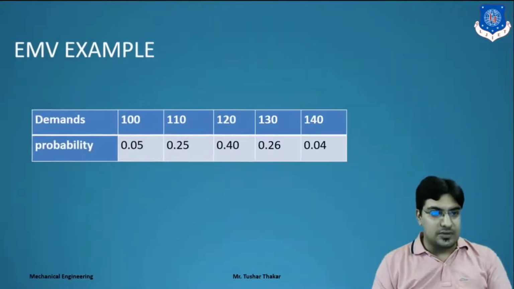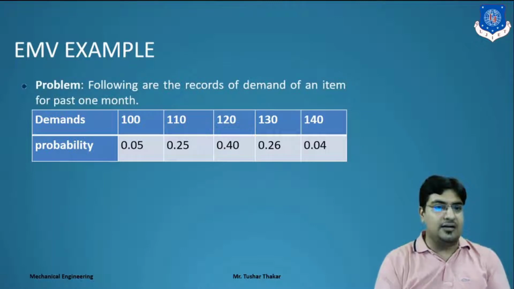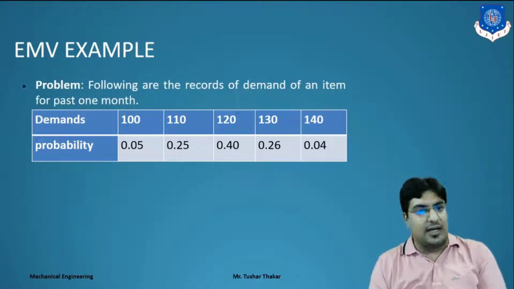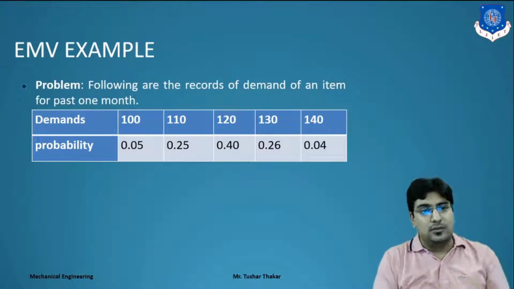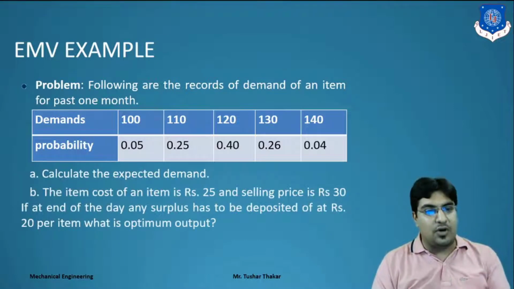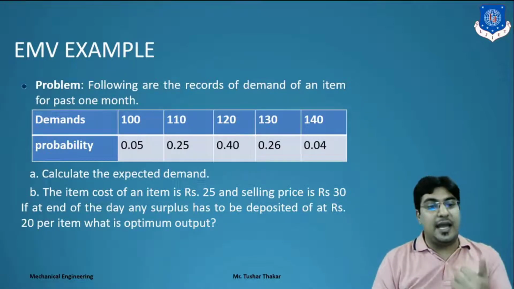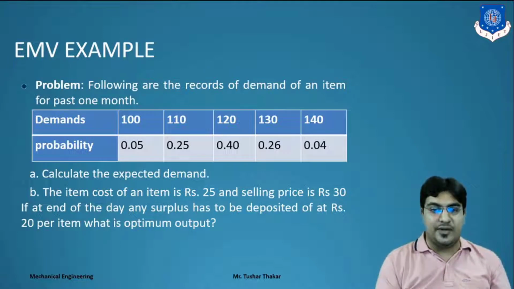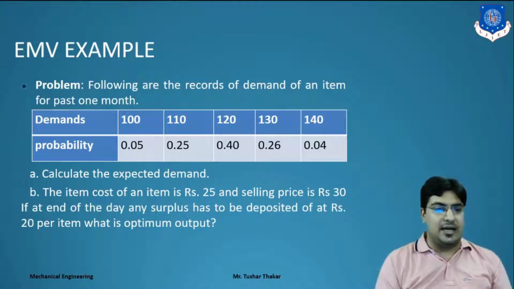Clear? So let's take one example. Here one example is given. They have demands and probabilities. Now they have to decide, based on the demand, how much production there will be. We have to calculate the expected demand. The cost of an item is 25 rupees and the selling price is 30 rupees. If at the end of the day any surplus has to be disposed of at 20 rupees per item, what is the optimum output? Clear? That is the loss value.